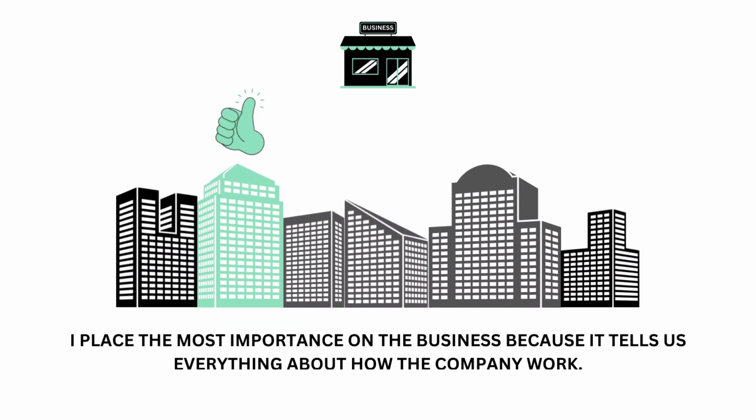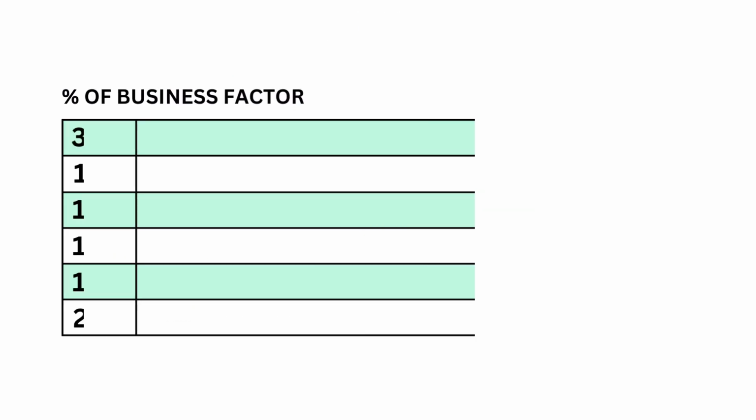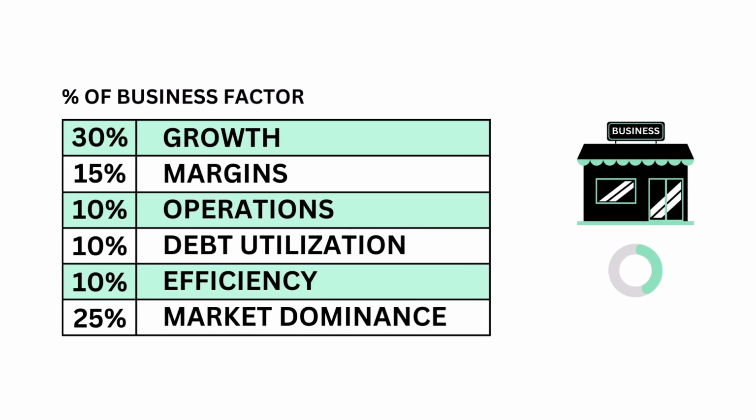I place the most importance on the business because it tells us everything about how the company works. Aside from the final grade, this is where you should put all your focus in this analysis. There are 6 metrics that make up the business factor, from growth and efficiency to market dominance. Each are weighted based on importance to the business.